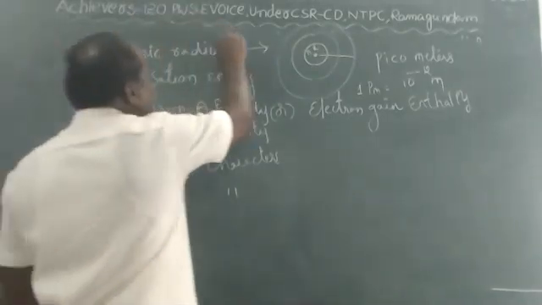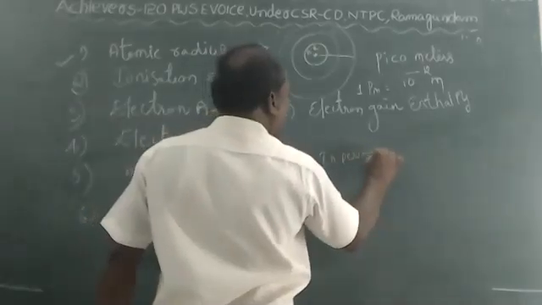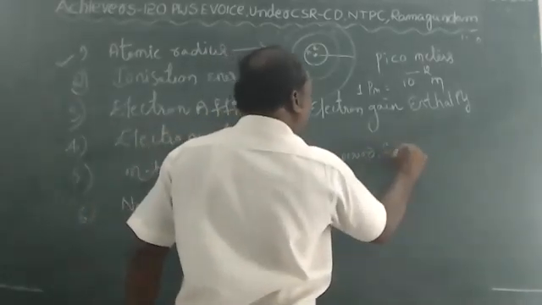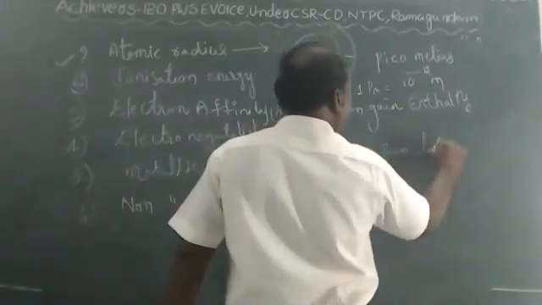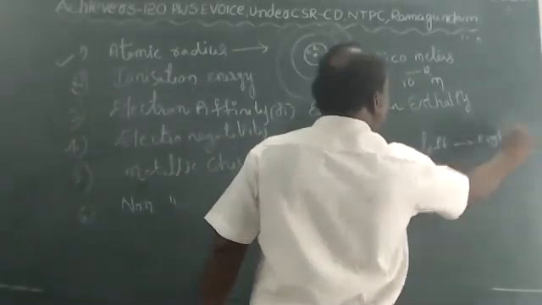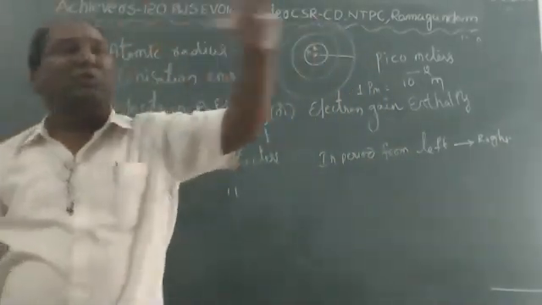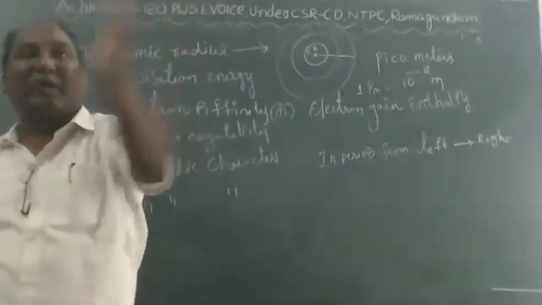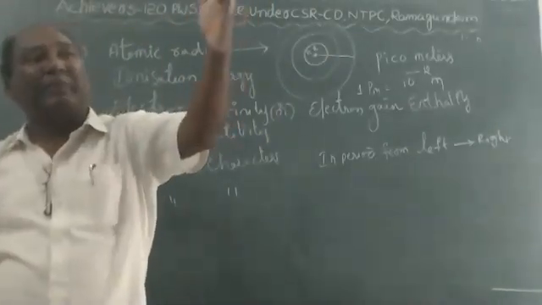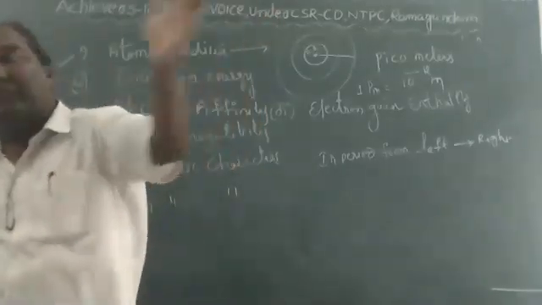Now atomic radius in a period, from left to right.